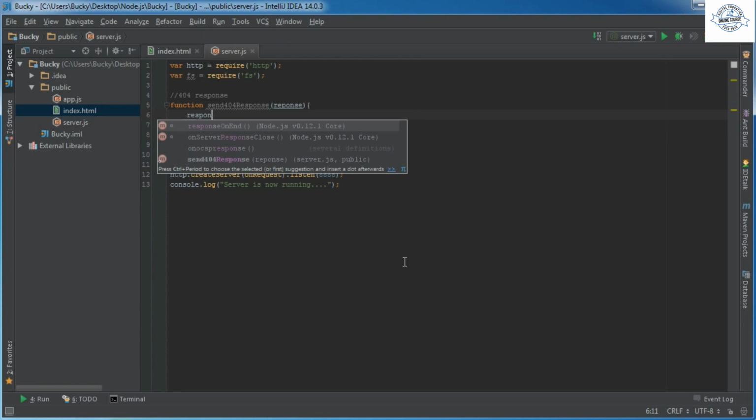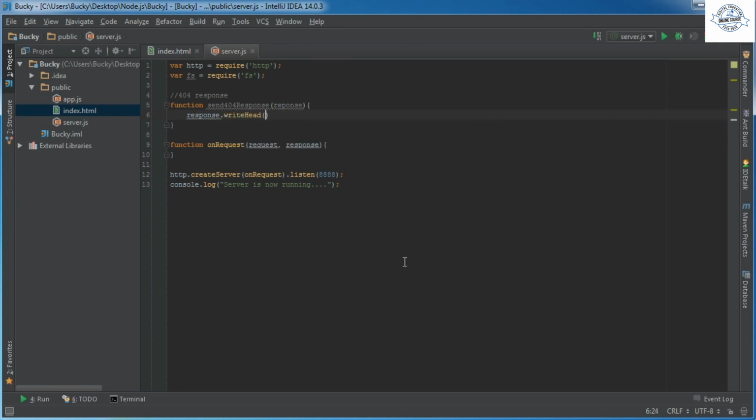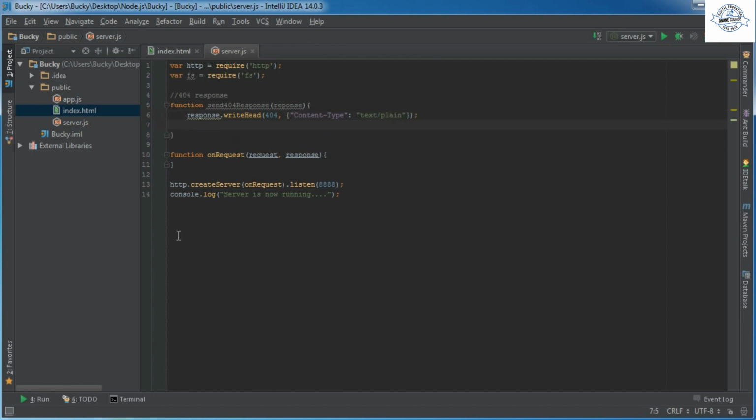Response, let me get this out of the way. So response.writeHead, and the status code for this is of course 404, and the object of course is going to be content type text/plain. So we're just going to print out a really simple message. Why is that underlined? Because I spelled response wrong. All right, there we go. So if they try to request a file that we don't have, I'm just going to print out like error 404 page not found, whatever.